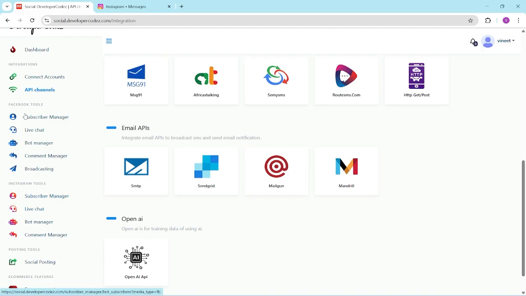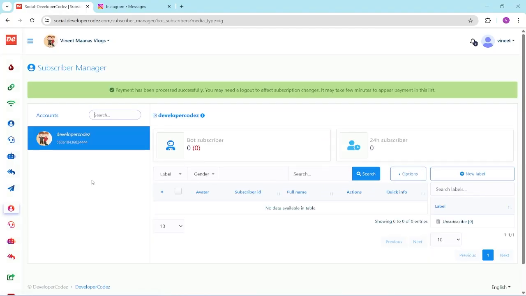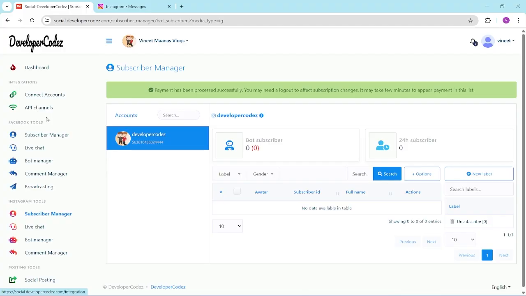There are two tools, one for Facebook, another for Instagram. Both the tools are the same except for this broadcasting. I will not explain very deeply. I will show you the overview of these tools. Later on in later videos I will show you each menu with explanation. So I will go to the subscriber manager. As the menus are the same for Facebook and Instagram, I will go to Instagram.